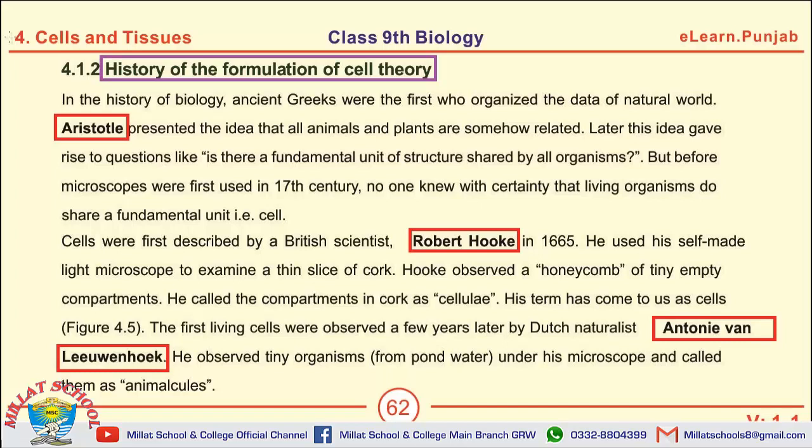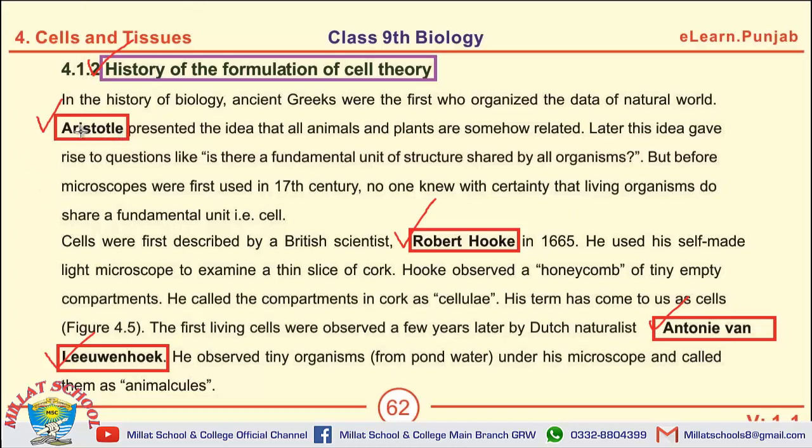We have been discussing chapter number 4, cells and tissues, before this. Today we are going to start a new topic, that is history of the formulation of cell theory. The page which you are seeing has names of scientists in the boxes. There are 4 names of scientists in the boxes, and 4 questions from this page can be asked with reference to the work of these scientists.